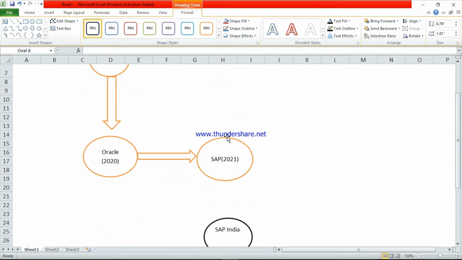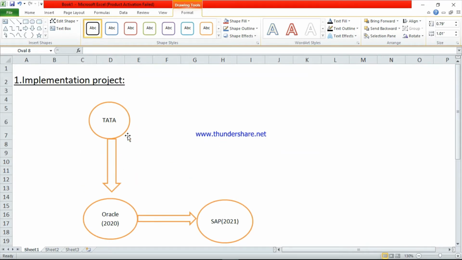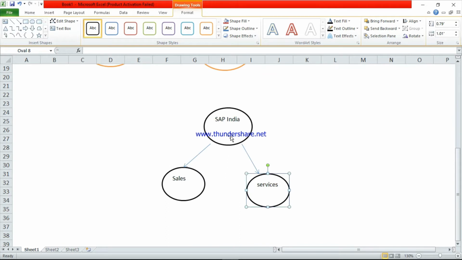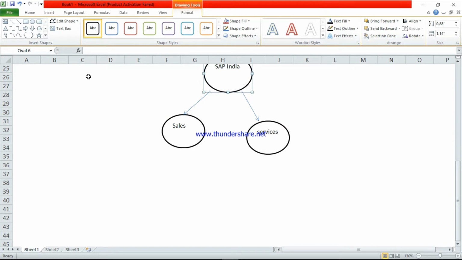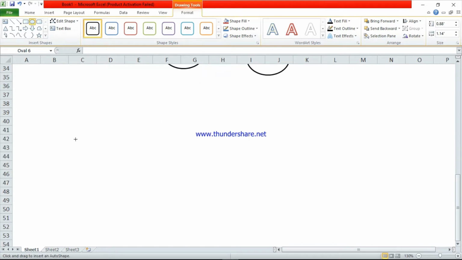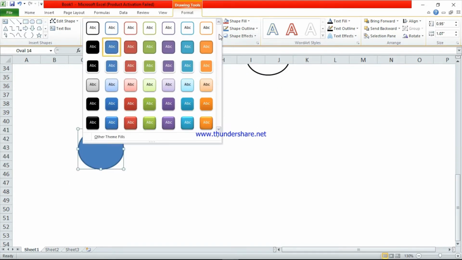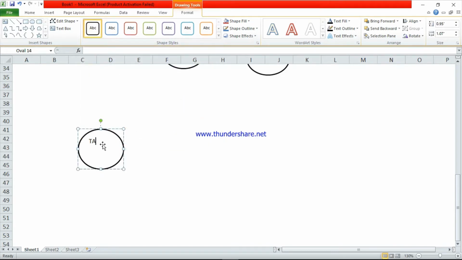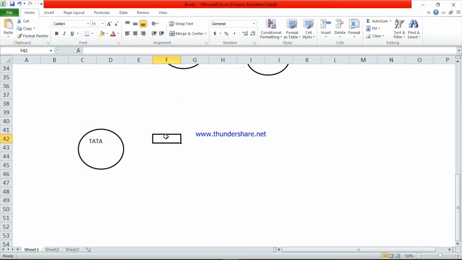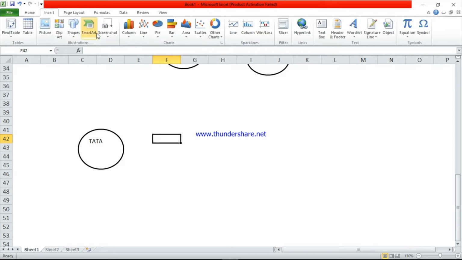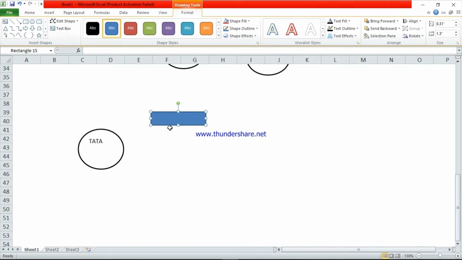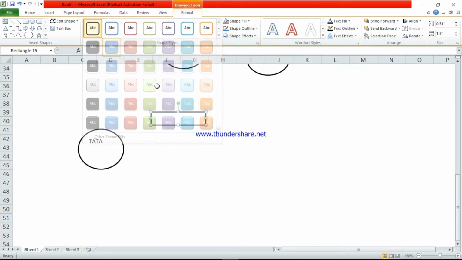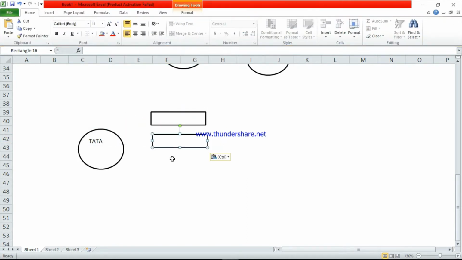Tata is planning to implement SAP in their company. First they will purchase the SAP software from SAP India. The next step, they will go for the bidding concept. Bidding concept means, this is Tata. Tata company will call for the quotation from different clients.